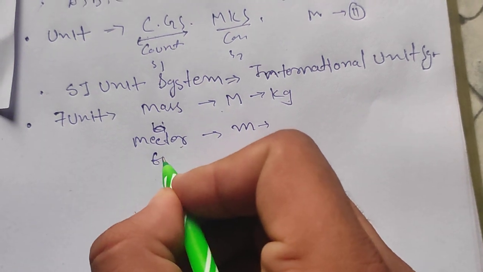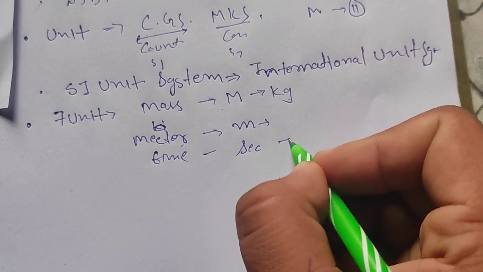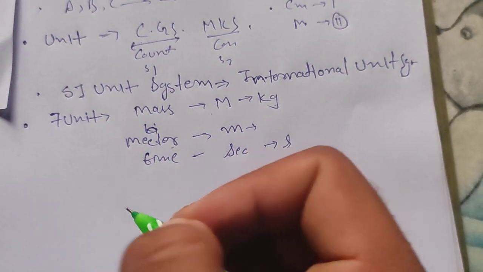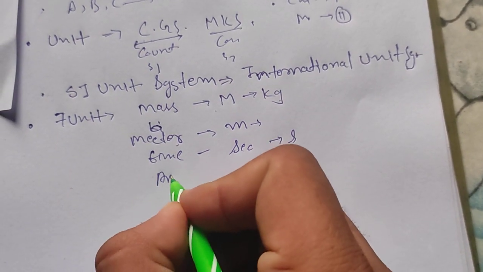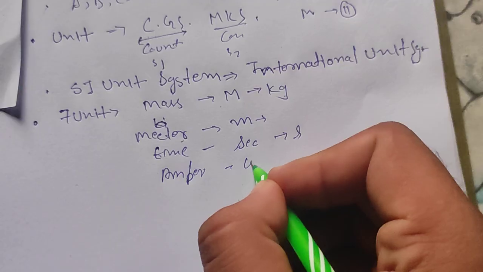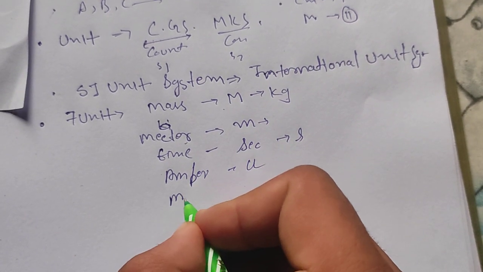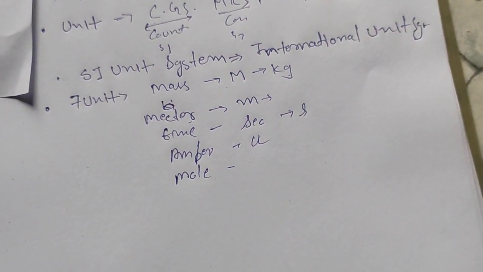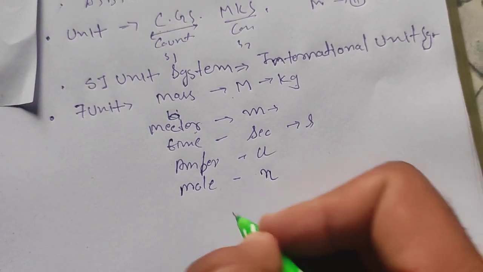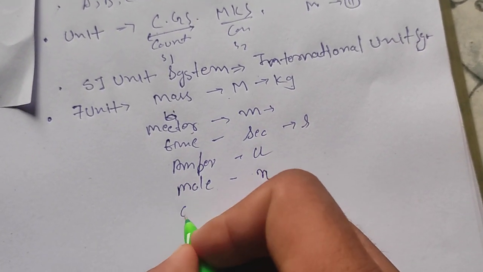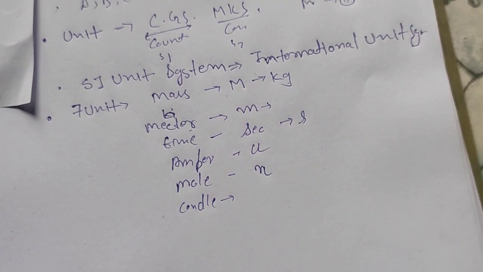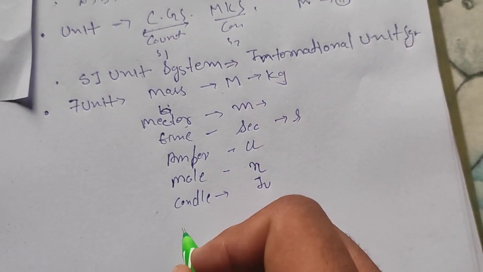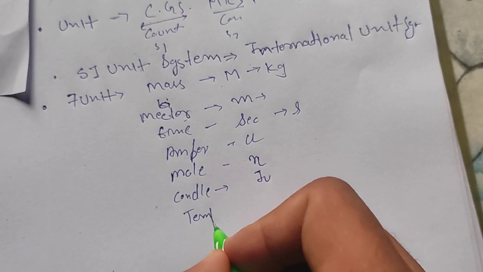Similarly, for time, the second, symbol s. For current, the ampere, which is A. For the mole, the number of entities, like 6.6 times 10 to the power 23, the symbol is mol. And lastly the candela, for the brightness of light, and the Kelvin for temperature.